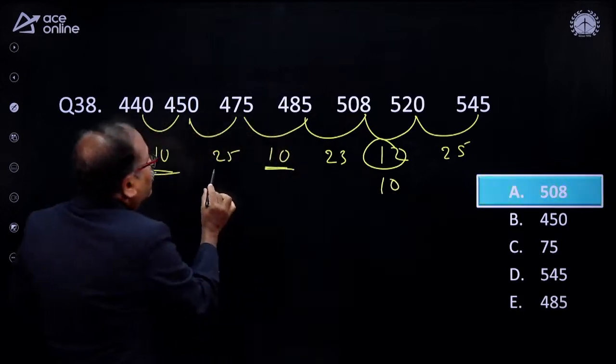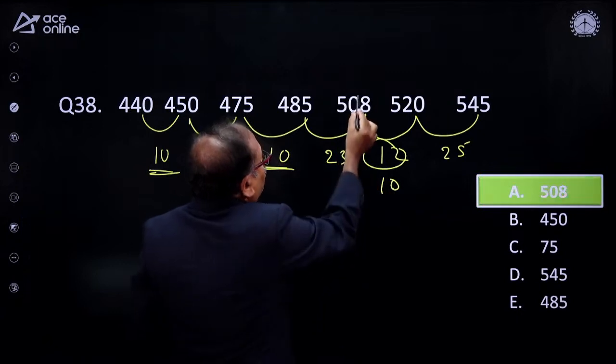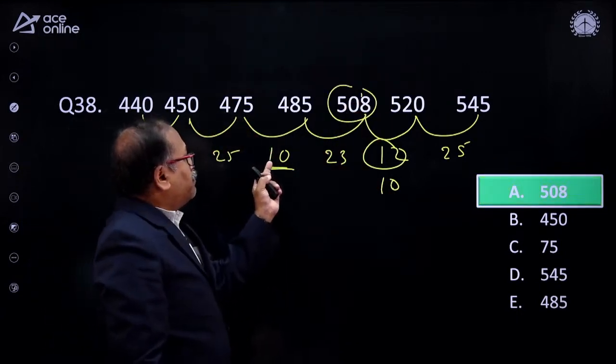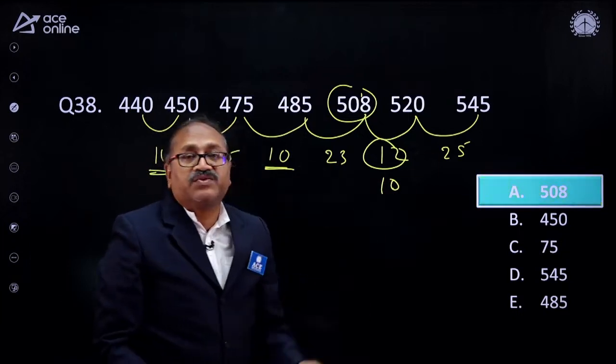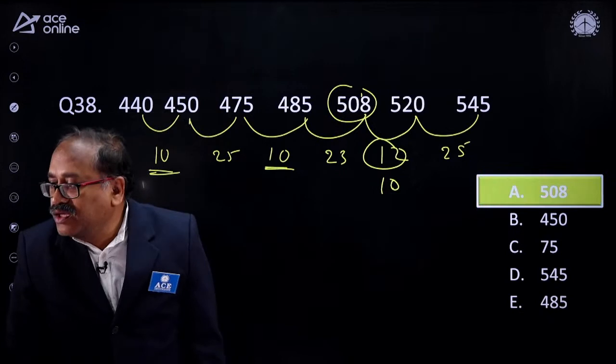Then is it 25? Then there must be a wrong number over here. So plus 10, plus 25, plus 10, plus 25, plus 10, plus 25. So the wrong number is 508. Well done, sir. All my young friends.